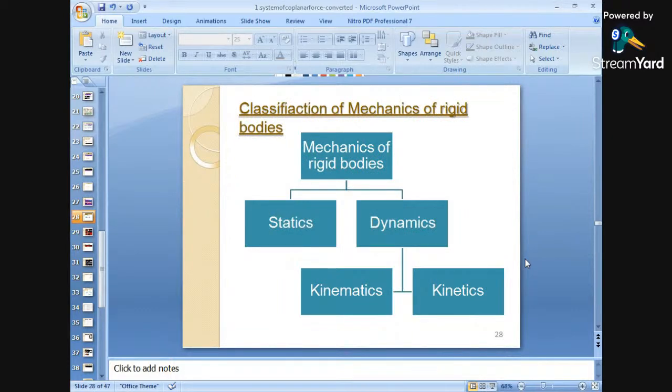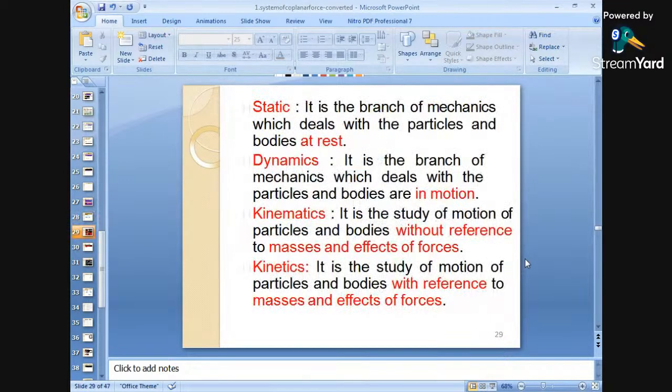Next is classification of mechanics of solid bodies. Again, mechanics of rigid bodies is nothing but, as we have already seen in the starting slides also, statics and dynamics, and kinematics and kinetics. Broadly, we will see which things have been covered in statics and dynamics, or kinematics and kinetics. Okay. What is statics?